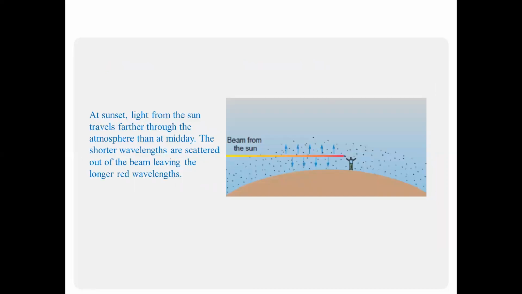And at sunset, light from the sun travels further through the atmosphere than at midday. The shorter wavelengths are scattered out of the beam, leaving the longer red wavelengths. So that's why the sun is red.